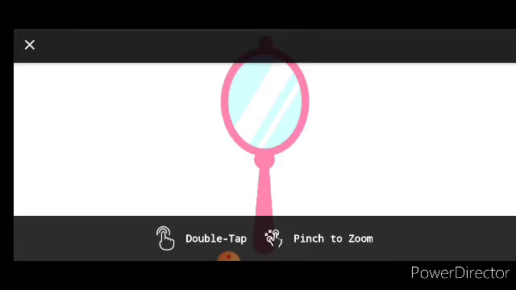Simon says touch your eyes. Very good. Simon says touch your nose. Simon says touch your ears. Both the ears. Touch both the ears. Simon says touch your neck. Simon says touch your head. So you can see all these are the different body parts you have.